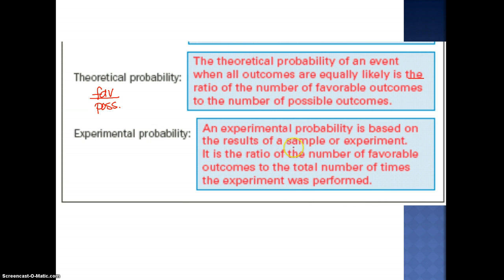Experimental is the result of a sample or experiment, and it is the ratio of the number of favorable outcomes to the total number of times the experiment was performed. So it's your favorable over your trials, how many times the experiment occurred.